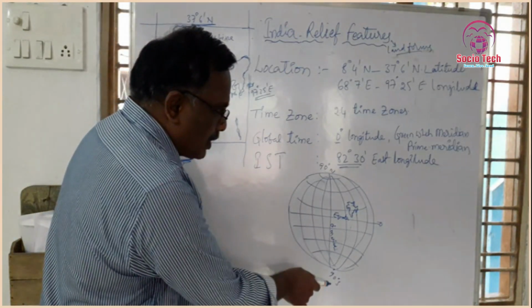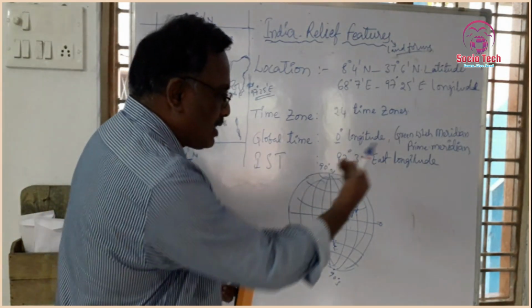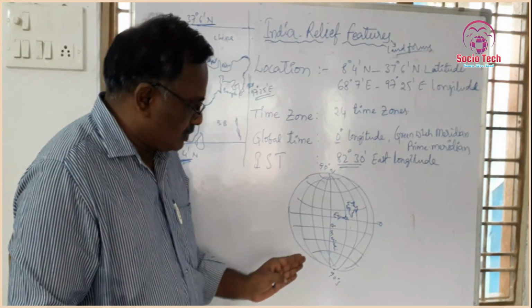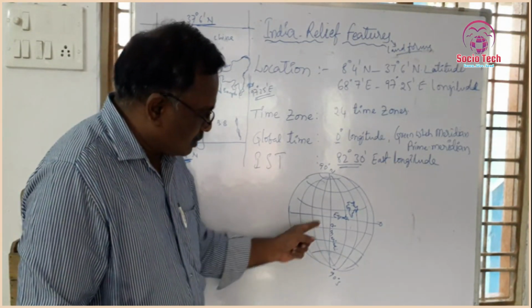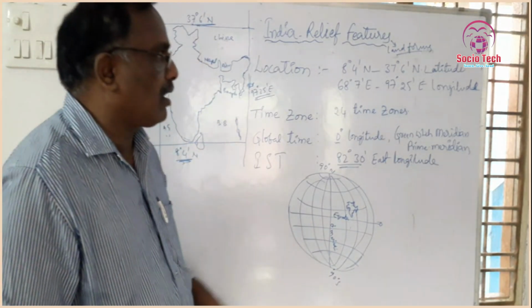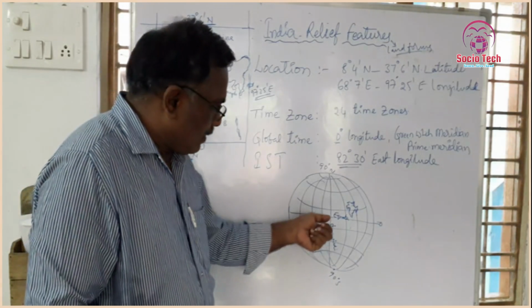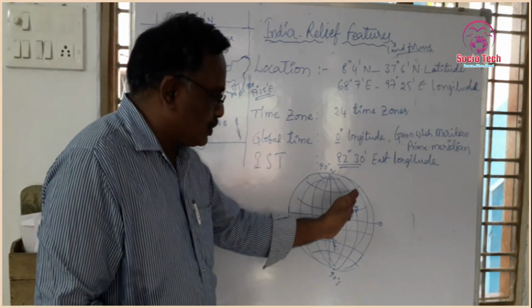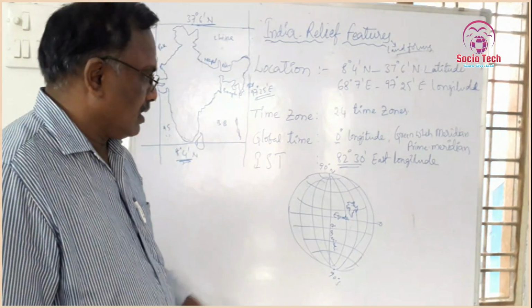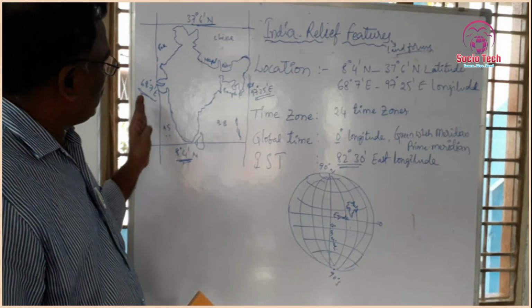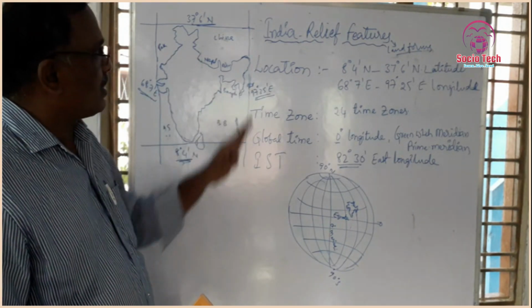According to the longitudes, it is located in the eastern hemisphere. Eastern hemisphere means from the zero meridian, the Greenwich meridian or prime meridian, to 180 degrees east. So it is located in the eastern hemisphere.